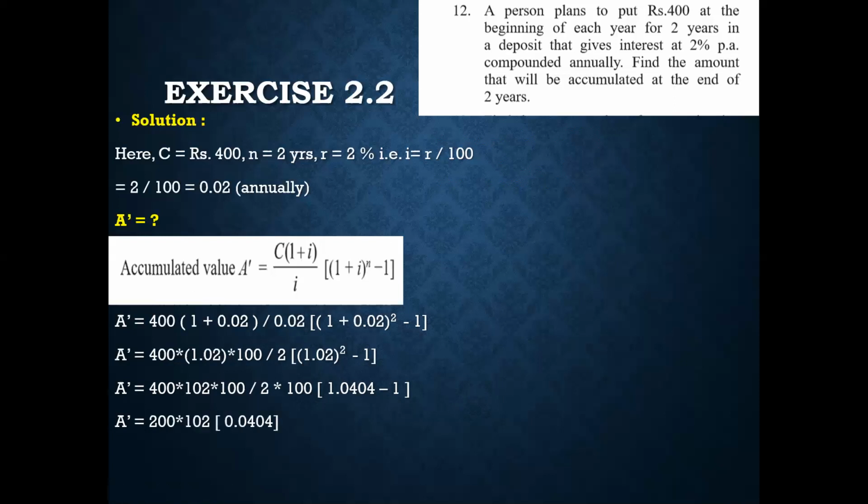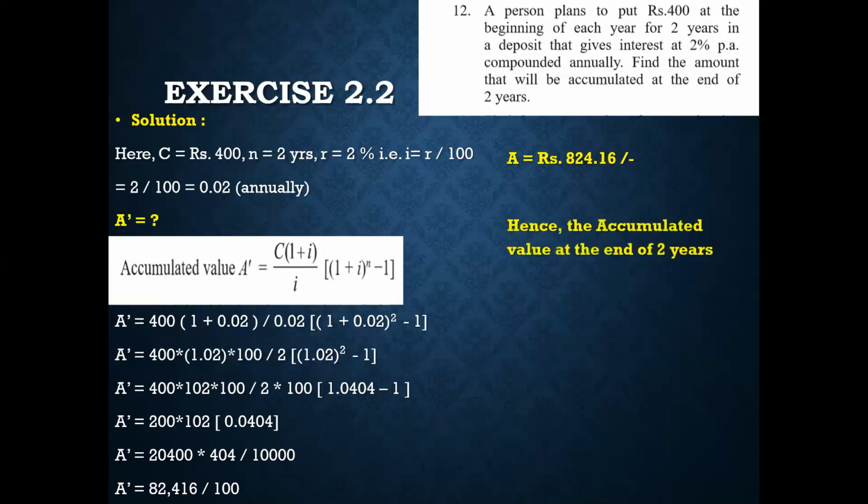On cutting and cancelling all the zeros and cutting 400 by 2, I get 200 into 102 into 0.0404. Removing the decimal, I get 404 divided by 10,000. On multiplying, I get 82,416 divided by 100. So the answer is rupees 824.16. Hence, the accumulated value at the end of 2 years is 824.16 rupees. So is the sum clear, class? All right.